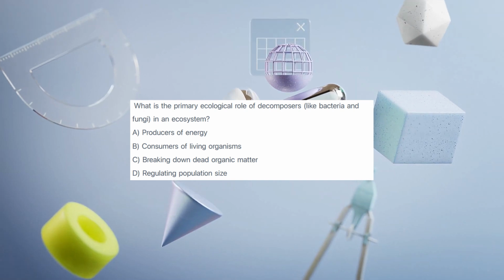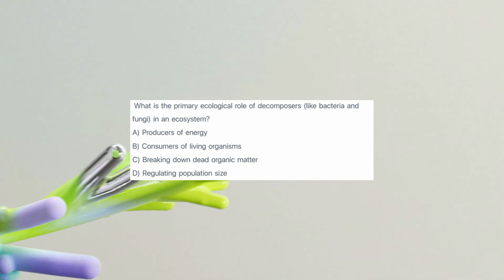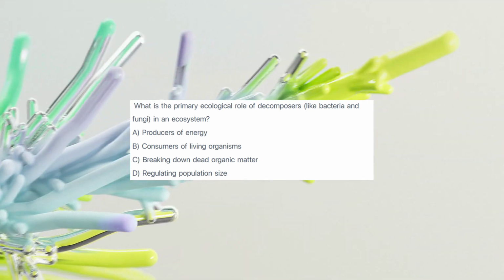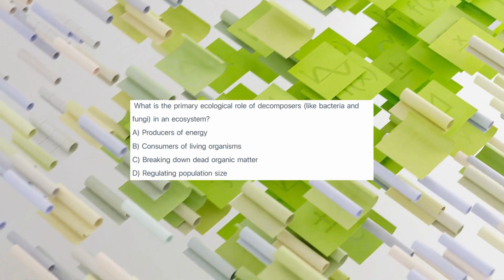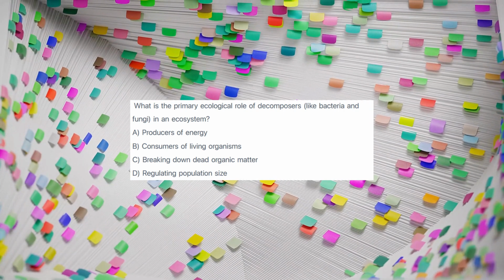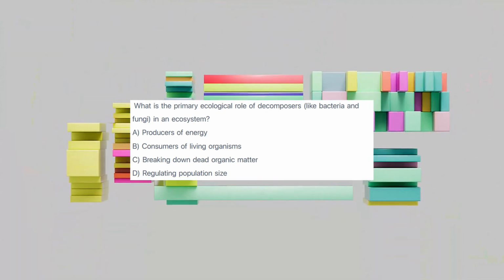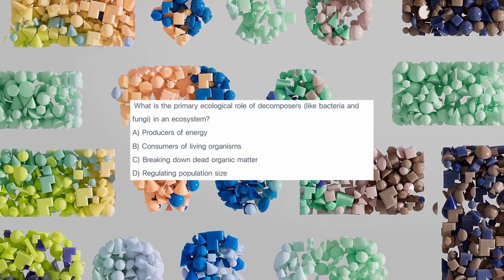What is the primary ecological role of decomposers, like bacteria and fungi, in an ecosystem? A. Producers of energy. B. Consumers of living organisms. C. Breaking down dead organic matter. D. Regulating population size. Think about the flow of energy and nutrients in an ecosystem.